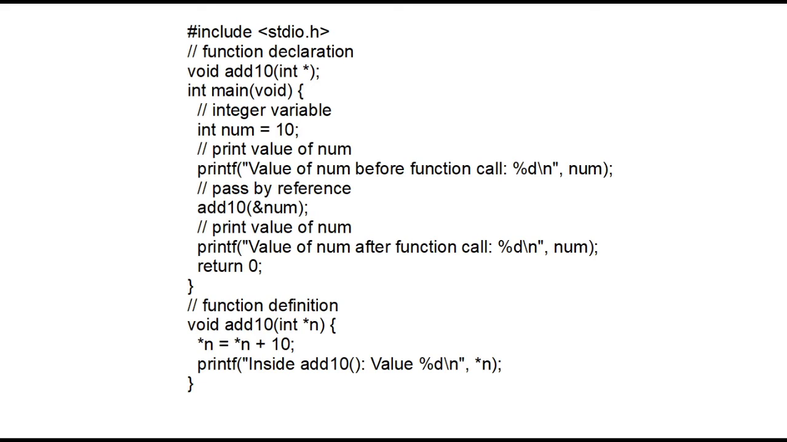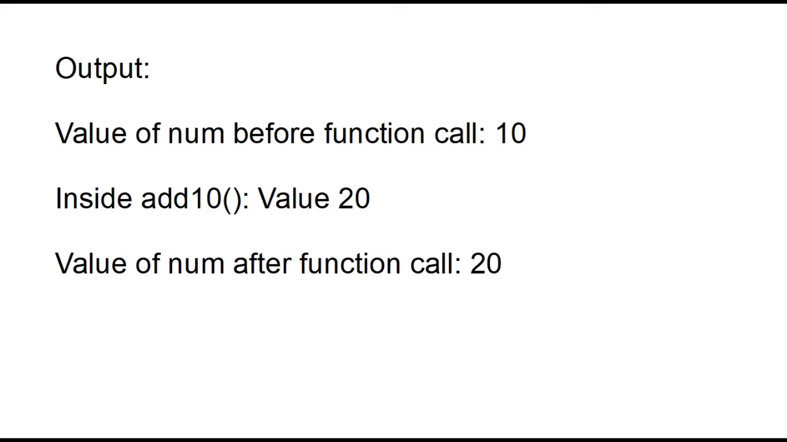So here the output is: value of num before function call is 10. Inside argten function value 20. Value of num after function call is 20. Now the value changed.